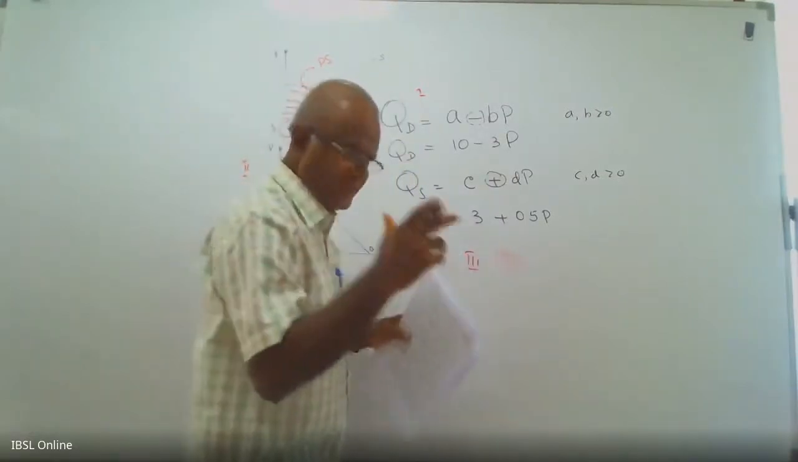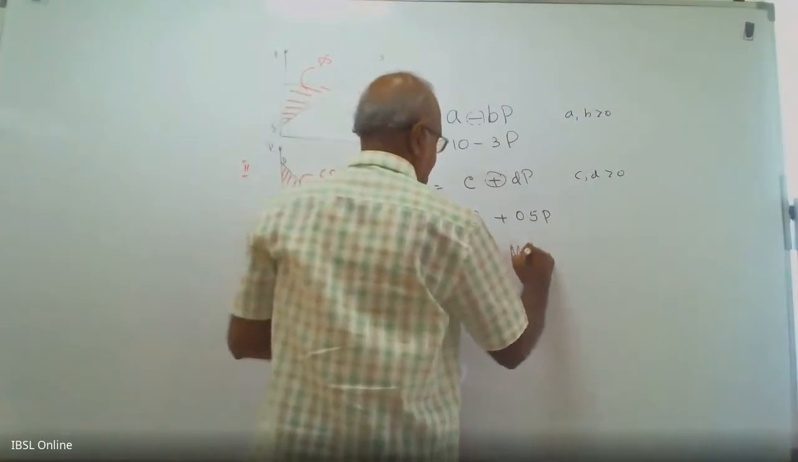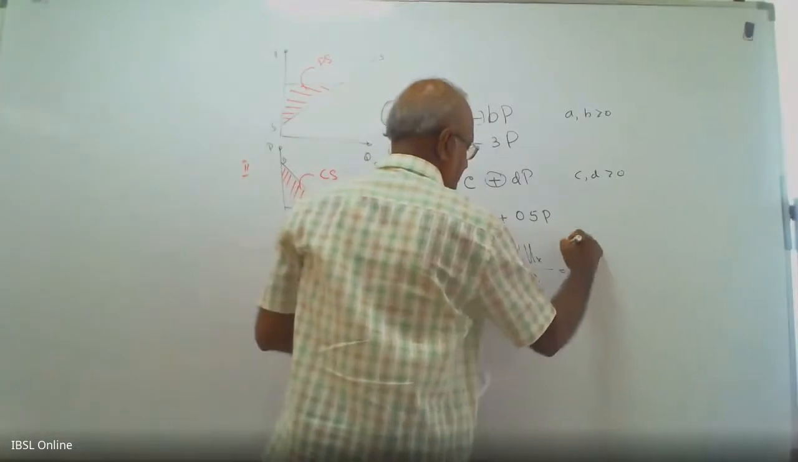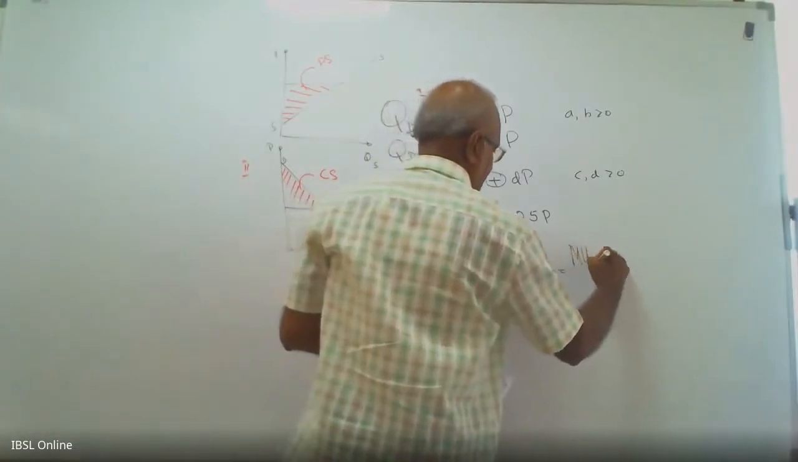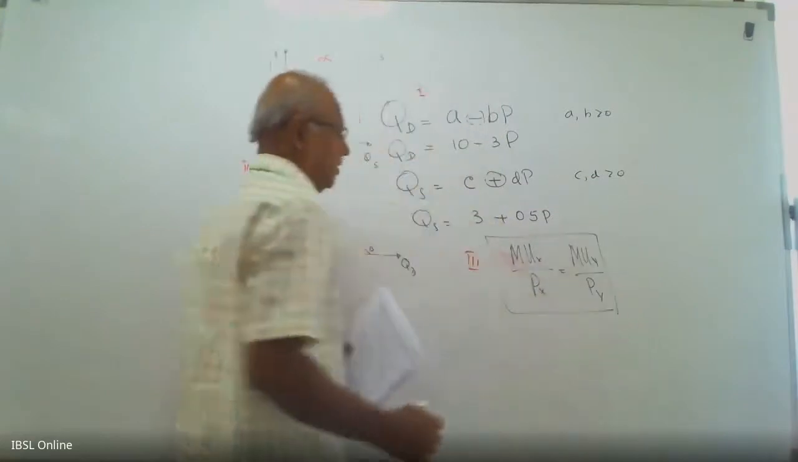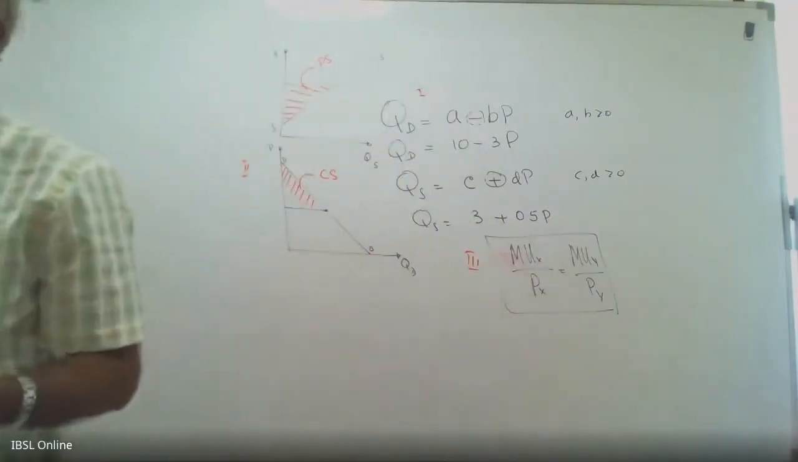At the utility maximizing point, MUy divided by Py. This is the mathematical condition: MUx over Px equals MUy over Py.